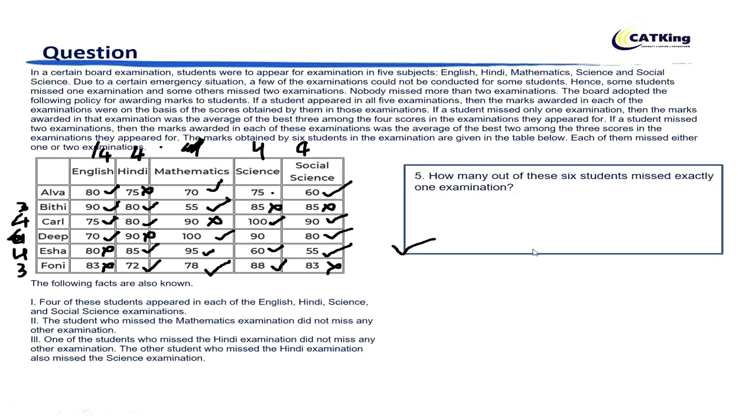Moving on to question number 5 now. How many out of 6 students missed exactly one exam? So let's say if Deep attempted 4, he would have missed one. So 4 subjects are attempted by 3 students, so the answer is 3, right? So the answer is 3.